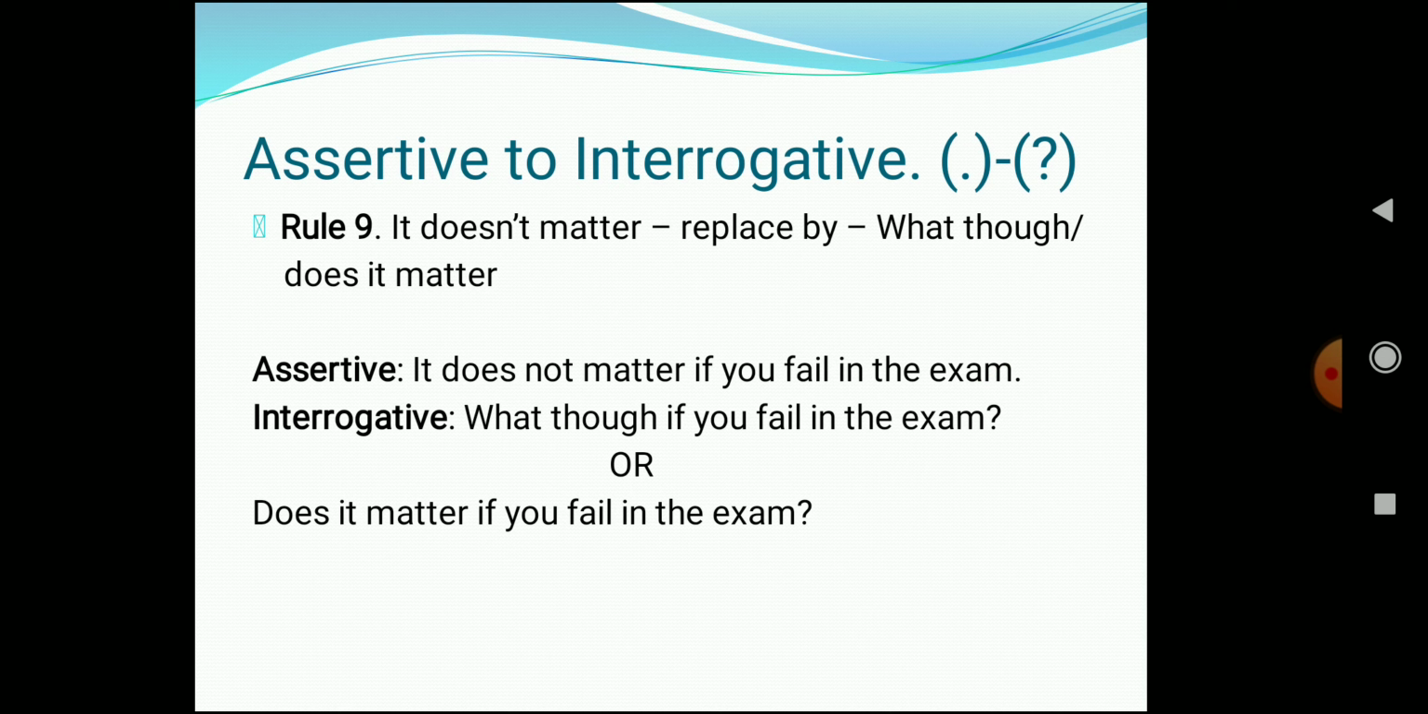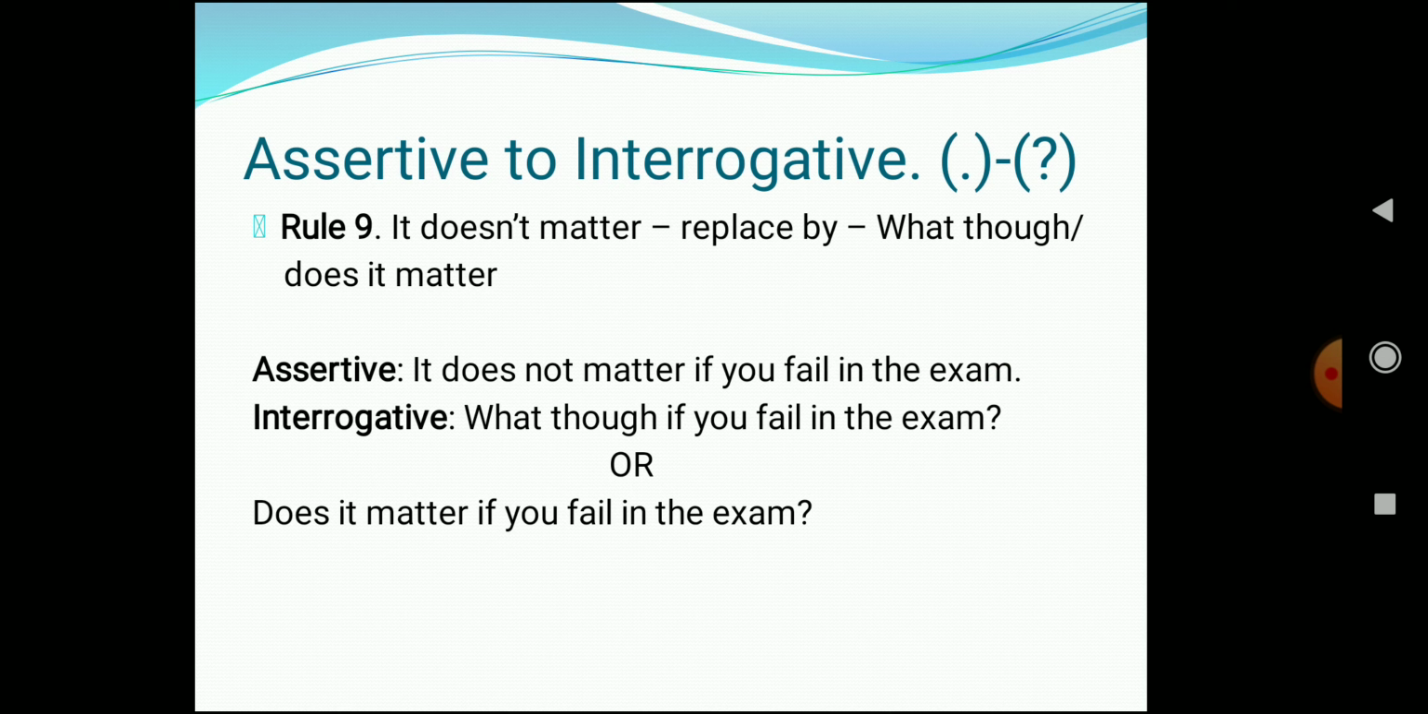If in any sentence it doesn't matter is used, we have to replace it by what though, or does it matter. For example, in an assertive sentence, it does not matter if you fail in the exam. So in an interrogative sentence it will become what? What though if you fail in the exam, or does it matter if you fail in the exam, question mark. Obviously it matters, but still it will be what? Does it matter if you fail in the exam?